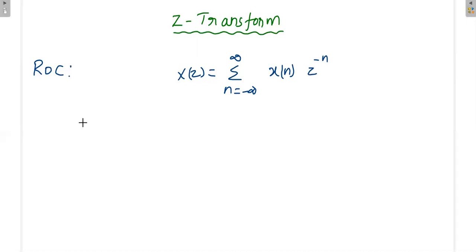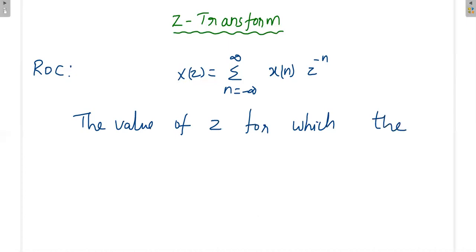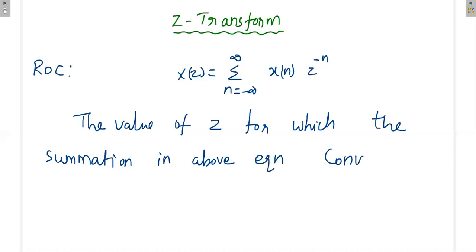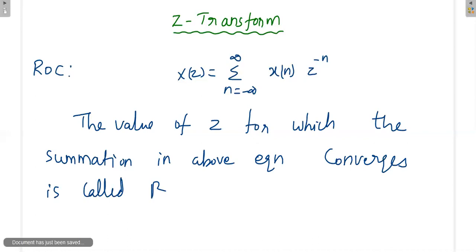So what is ROC? The value of Z for which the summation in the above equation converges is called region of convergence.